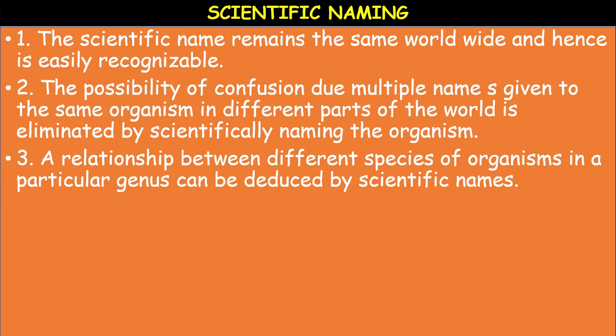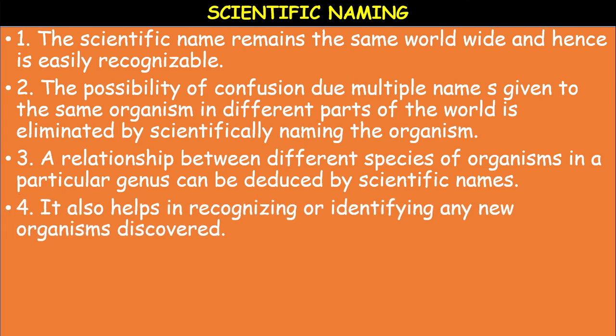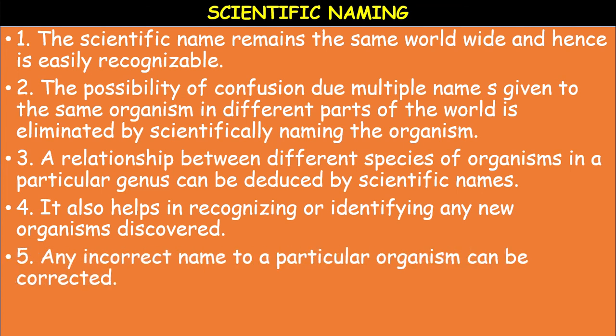A relationship between the different species of organisms in a particular genus can be deduced by scientific naming. It also helps in identifying any new organisms discovered. Any incorrect name given to a particular organism can be corrected by using scientific naming.